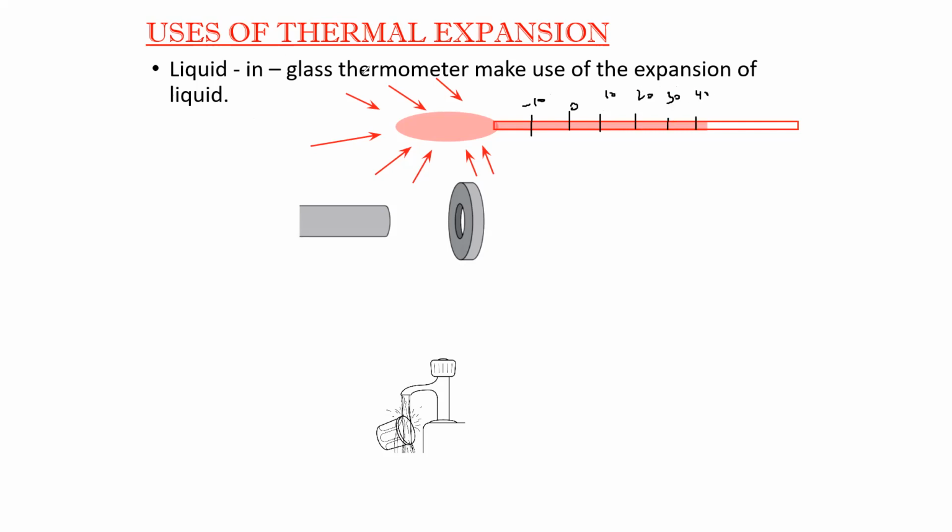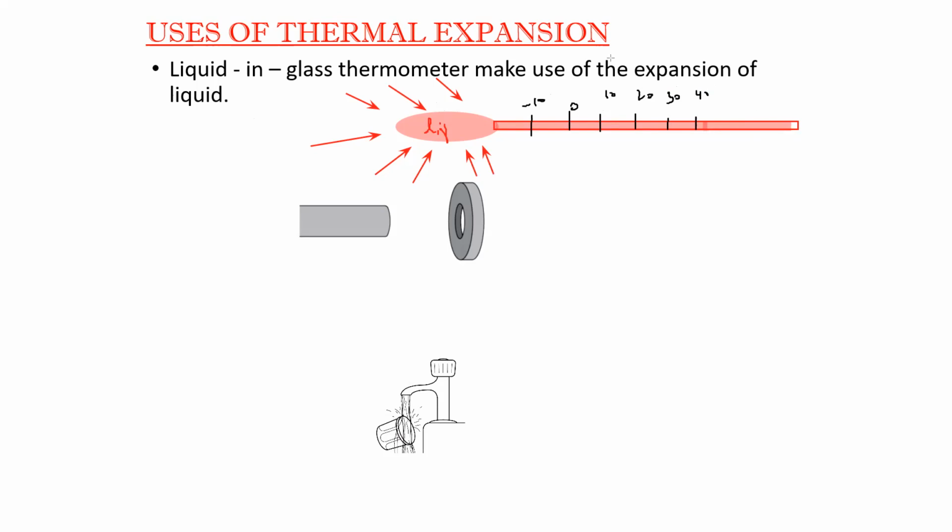So when outside the temperature is high, the bulb of the thermometer is filled with a liquid, and the liquid we are using here can be mercury or alcohol. When this liquid expands, the level of the liquid changes in the capillary or the tube. So if high temperature is there, the level will rise more.